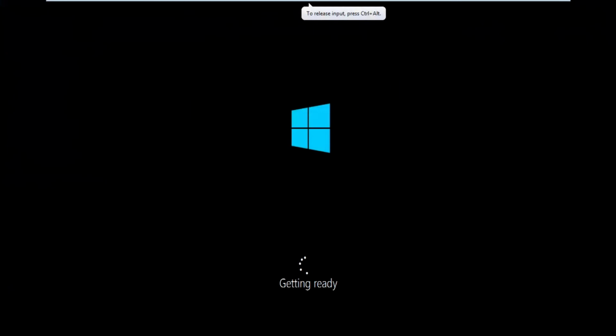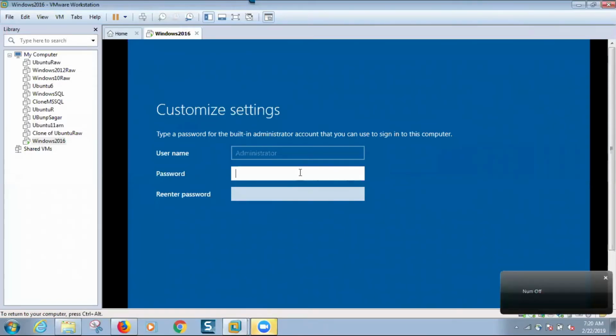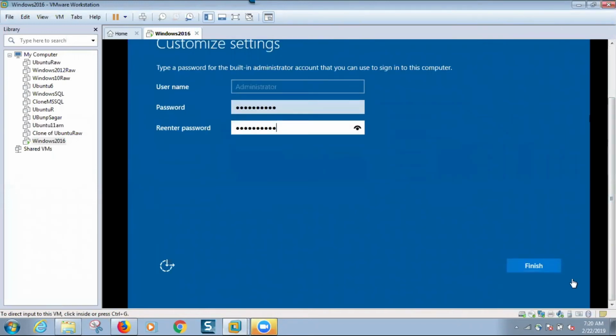Administrator is a super user, with one capital letter, like that we can give. Normally I give it like this only. This is the password. Finish it.